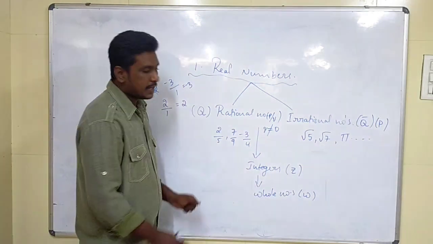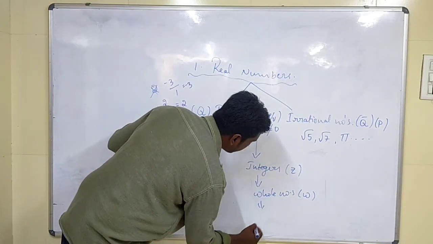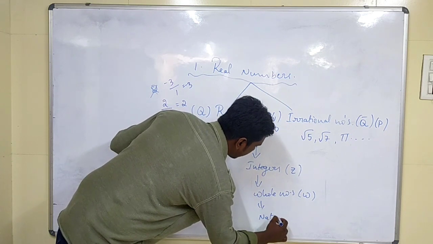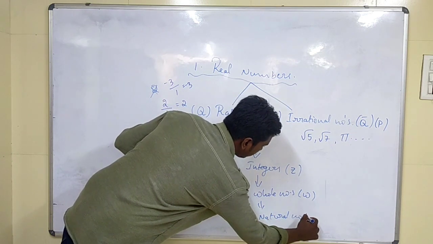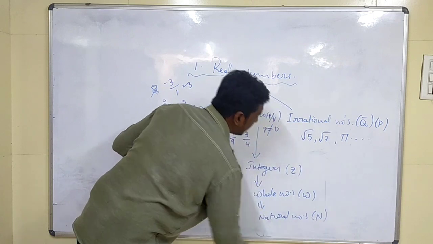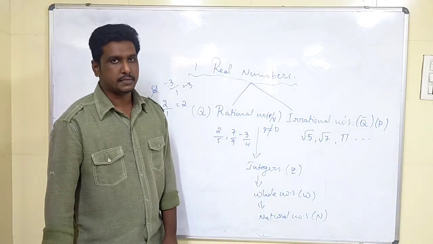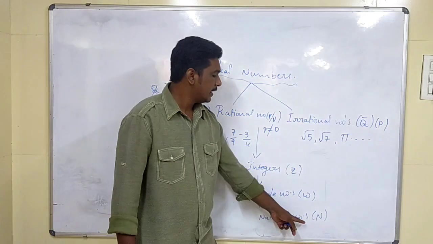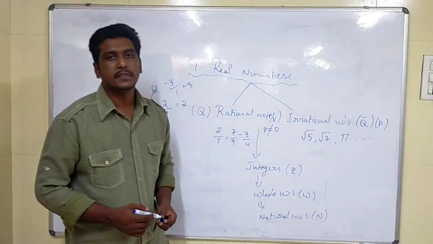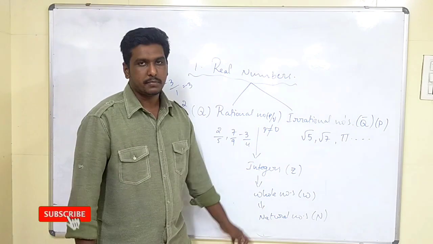Got it, children? Now, whole numbers again contain another type of numbers which is called natural numbers, and we denote natural numbers with the letter n, children. So what kind of numbers do we get in natural numbers?